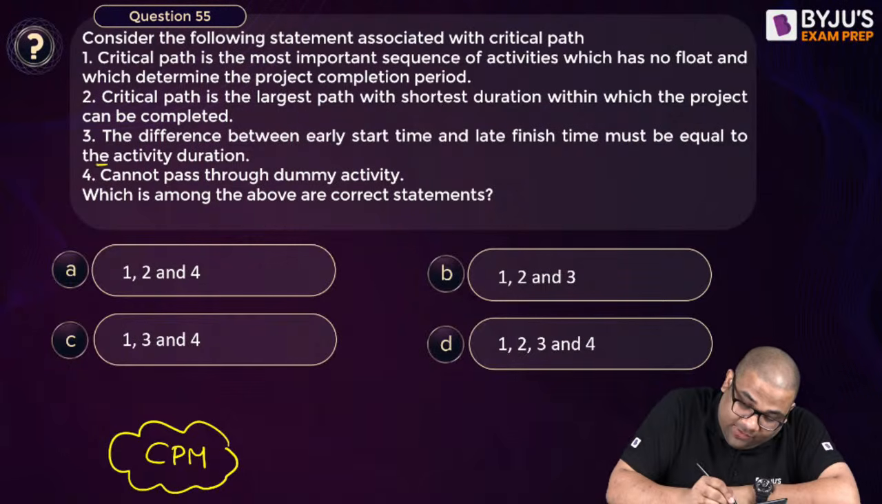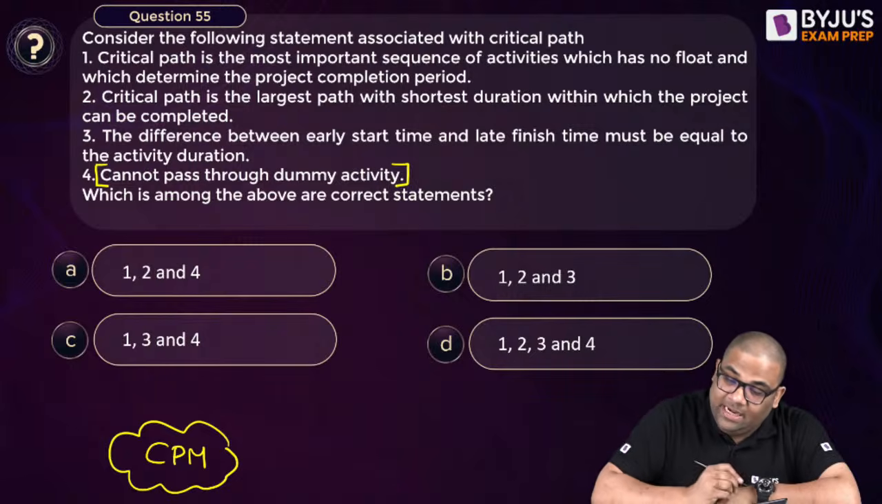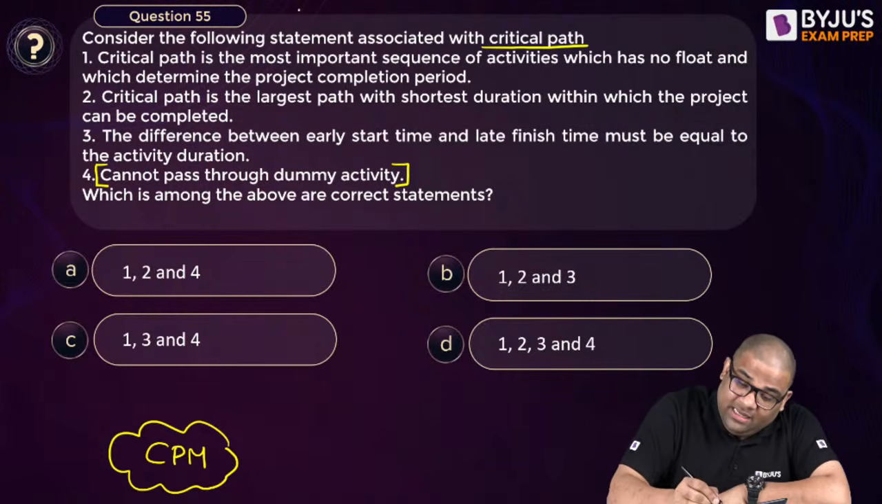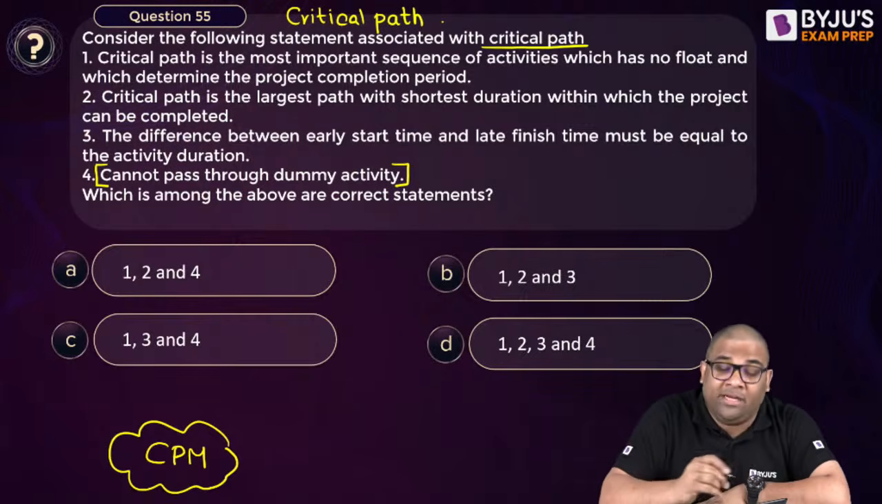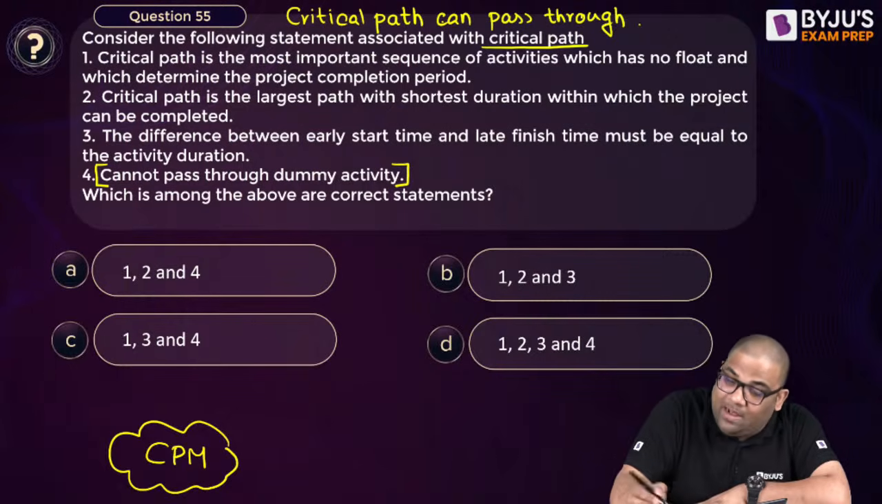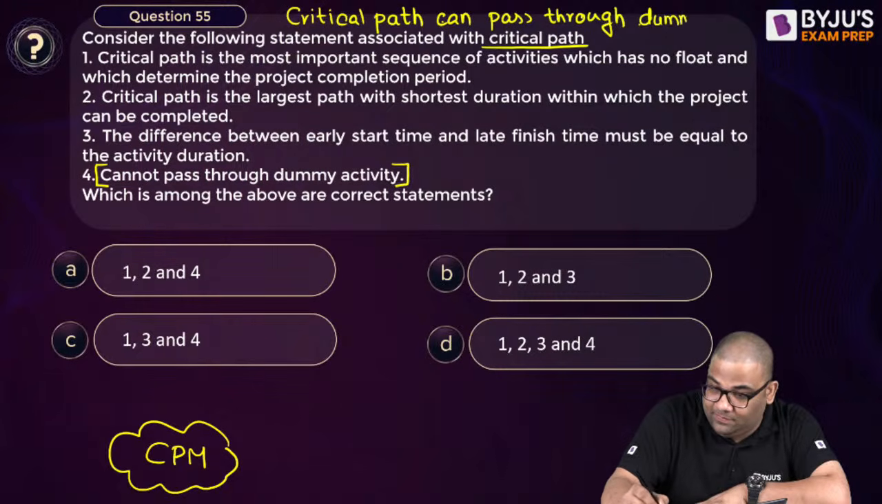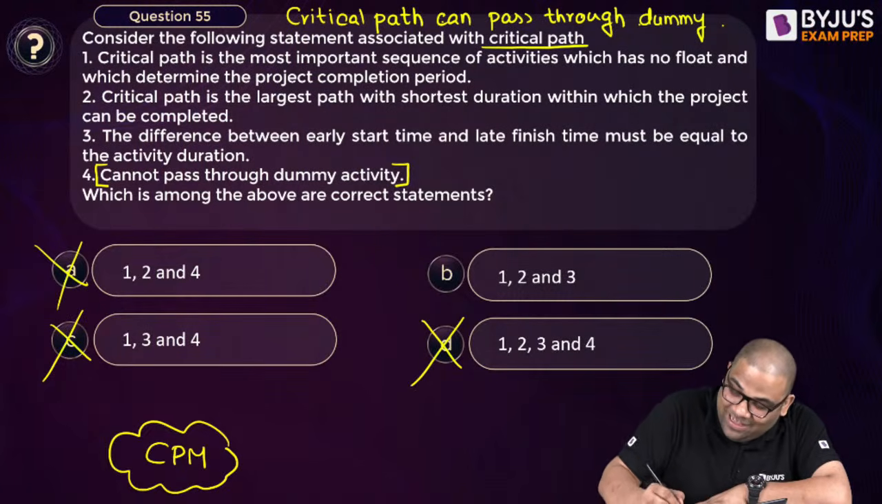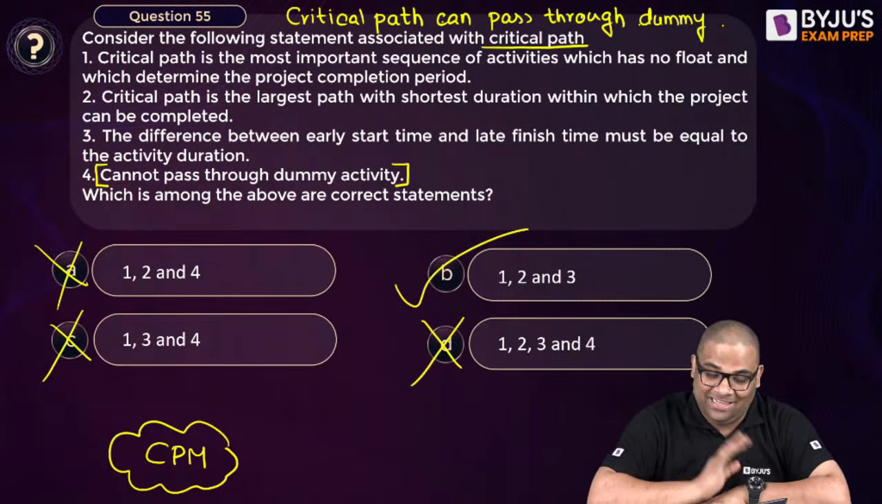See, read the fourth line. What is written? Critical path cannot pass through dummy activity. It can pass through dummy activity. There is no rule which prohibits that the critical path cannot pass through dummy activity. So the critical path can pass through dummy activity. That means option 4 is eliminated. Answer is B. Yes. Still, let us read the other options.